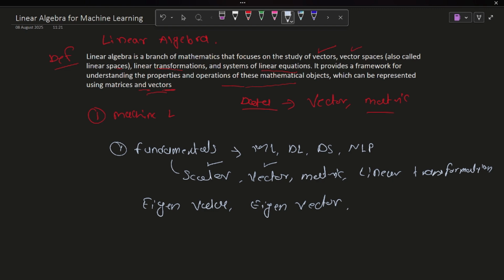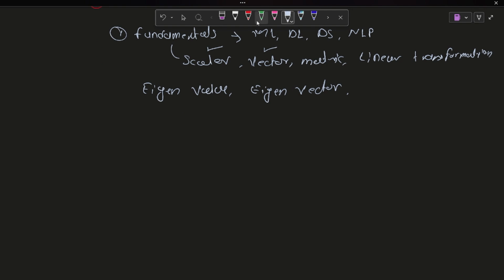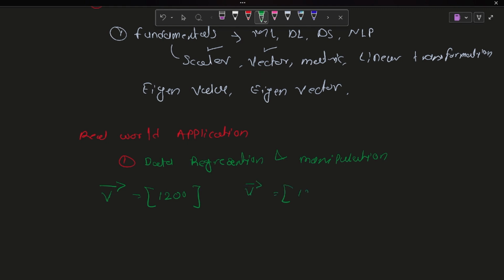Okay, so for linear regression, we first talk about some real world applications in data representation and manipulation. Suppose we have a vector v with the dimension, let's consider, 1200 square feet. And second, we have v2. Two vectors are there: 1200 square feet, and let's say we have two rooms, so basically two bedrooms.